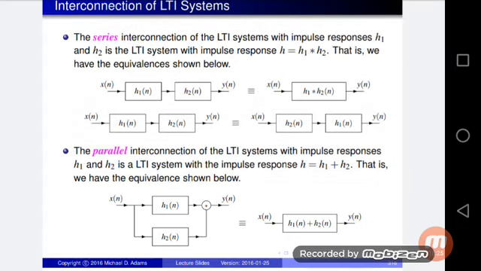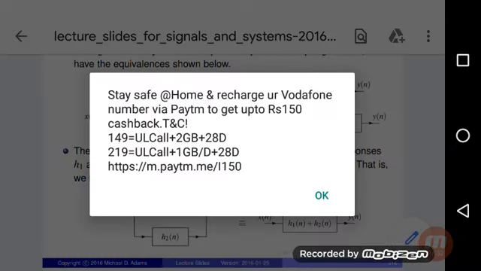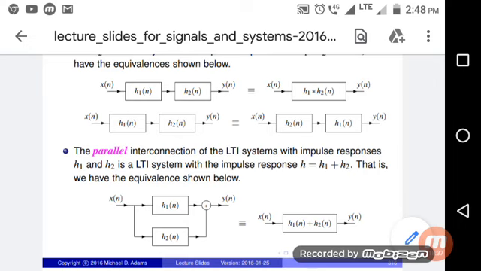By using an adder we can easily add the two individual functions h1 and h2 of the LTI system.